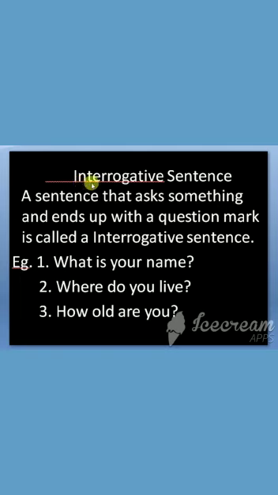The next type of sentence is interrogative sentence. A sentence that asks something and ends up with a question mark is called an interrogative sentence. Now look at these examples, children. What is your name? Where do you live? How old are you? All these ask something, isn't it? And it ends up with a question mark. Got it? So these are called as interrogative sentences.